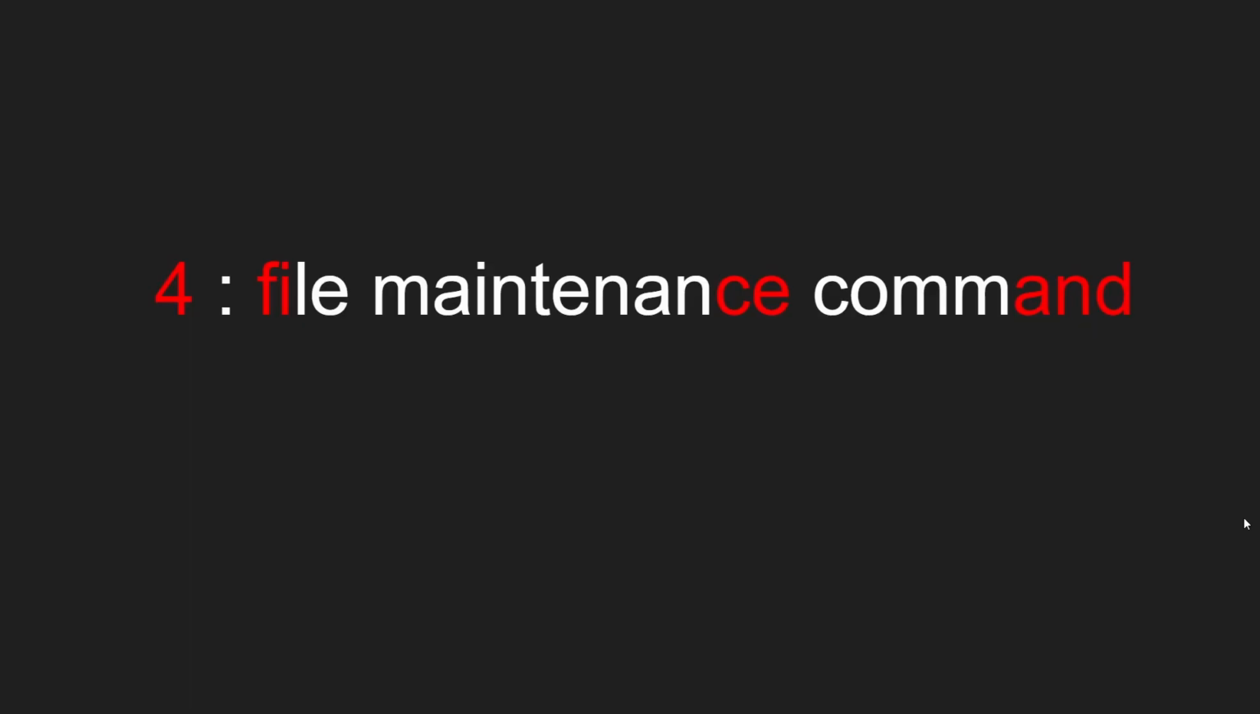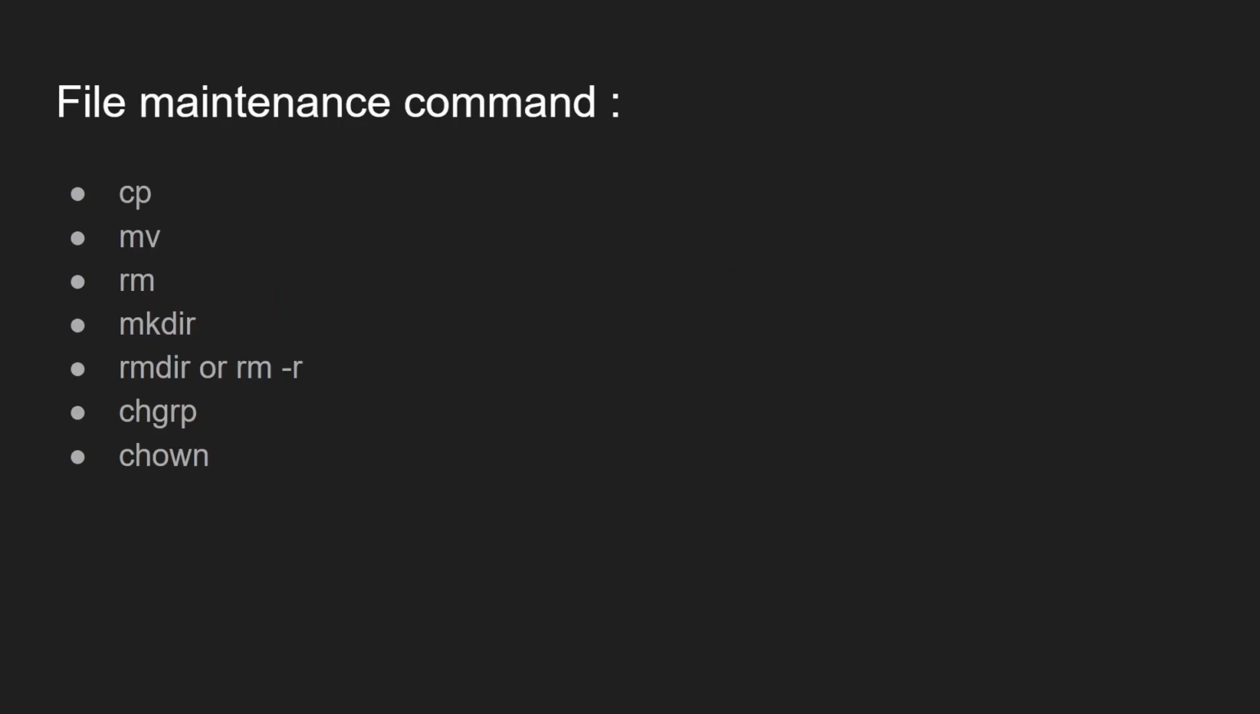Now we are going to see the fourth one, which is the file maintenance commands. File maintenance commands include cp, mv, rm, mkdir, rmdir, chgrp and chown. Some of these commands I have previously covered in chapter 3, so let me introduce you to these commands again. The first command, cp, basically copies the existing file into a new file. The mv command basically moves your current file to another directory or another user.